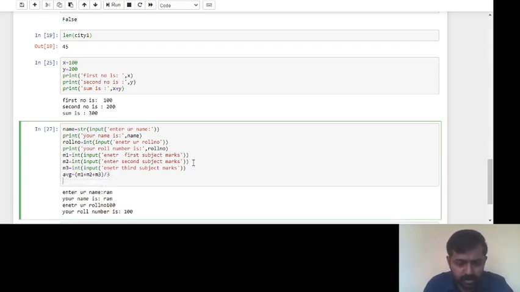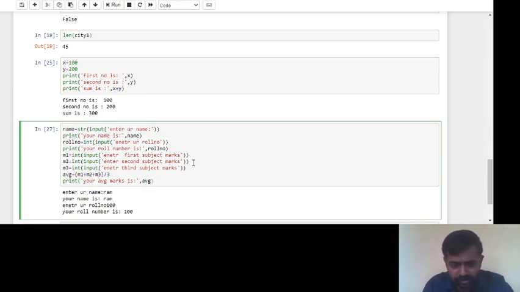Now you print a message like your average marks is, colon, but this must be placed within the single quotes. Now what is the variable? That is avg.